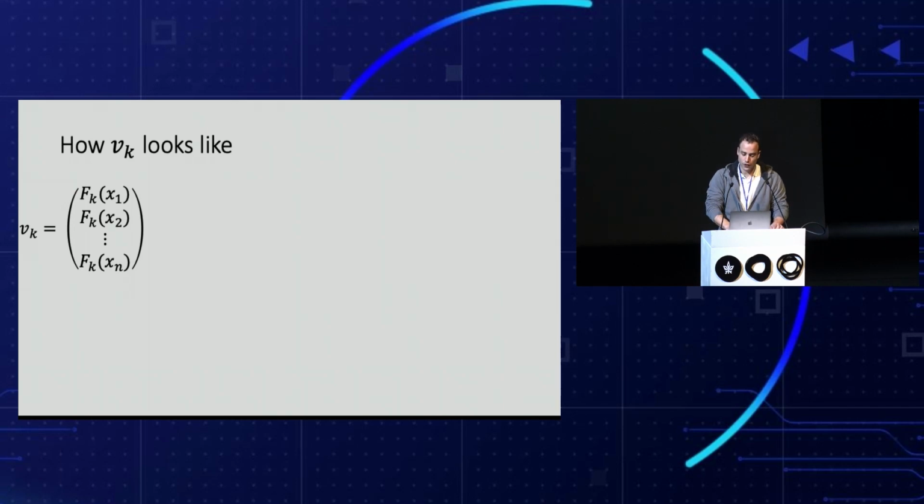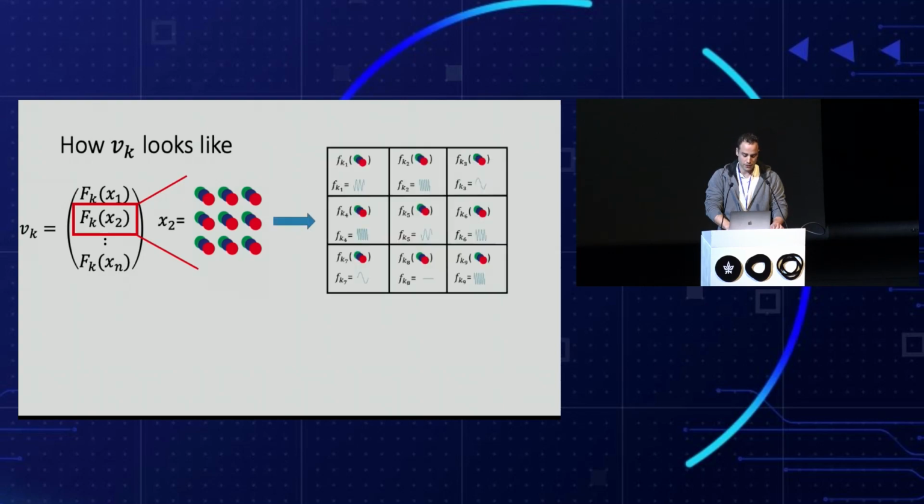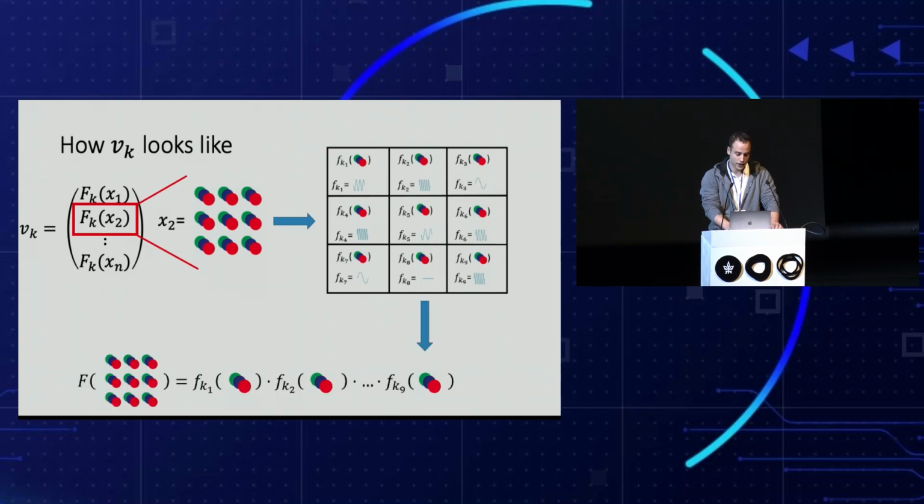The mathematical form of the eigenvector might be a bit intimidating, so let's see what vk looks like. It is composed of a concatenation of a function applied on each example in the dataset. If we zoom in, for example, into the second entry of this vector, we can see that the function fk operates on the image x2. Specifically, this function takes the input image and separates it into different pixels. On each pixel, it applies a Fourier component of different frequency, and the function itself is then a product of all these frequencies.